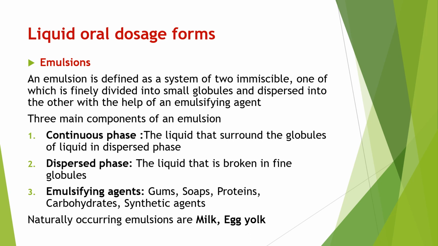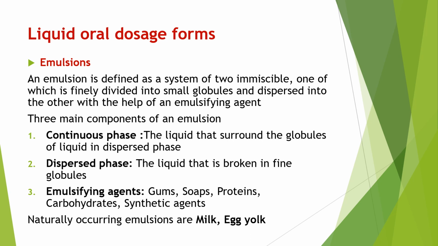There are different types of emulsifying agent: gums, soaps, proteins, carbohydrates and synthetic agents. In the dispersed phase, one liquid is broken into fine globules. And in the continuous phase, another liquid surrounds the globules of liquid in the dispersed phase. Examples are milk and egg yolk.